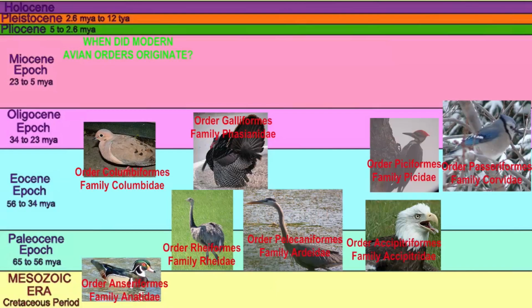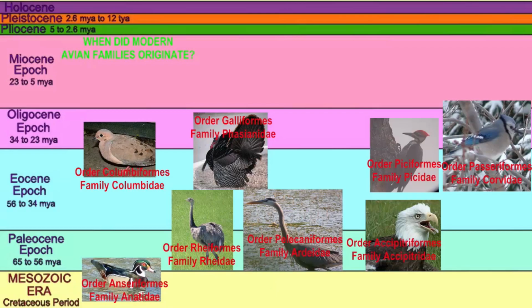And the others represented here all are known from the next epoch, the Eocene epoch, including the order which includes doves, turkeys, woodpeckers, and the songbirds, which make up the majority of birds alive today. When did modern avian families originate? Well, each of these images begins in the time period of the Cenozoic era, which we divide into epochs, in